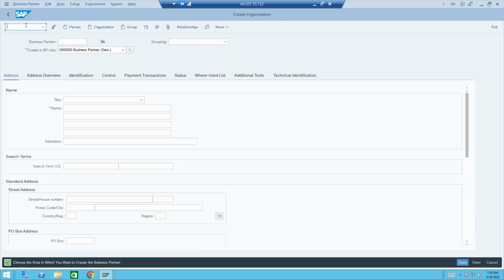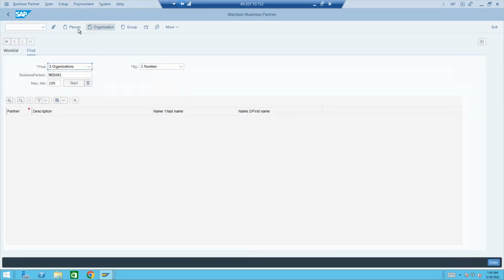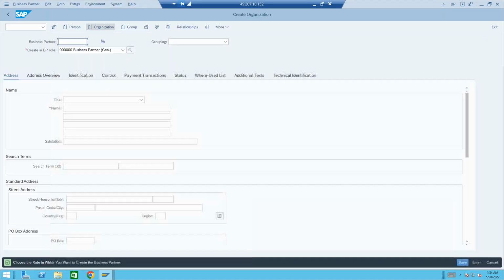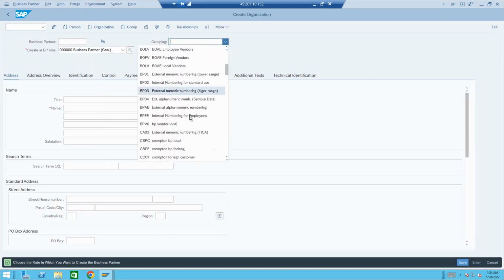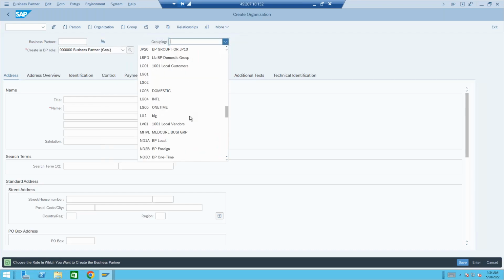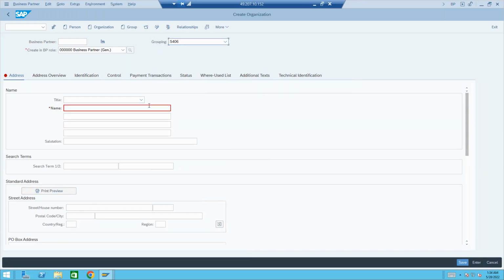I'll again go back to transaction BP and organization. First let me select the grouping. My grouping is S406. This is the grouping I just created. Select, and any business partner has to be created under a BP role. So first we need to create it as general data.